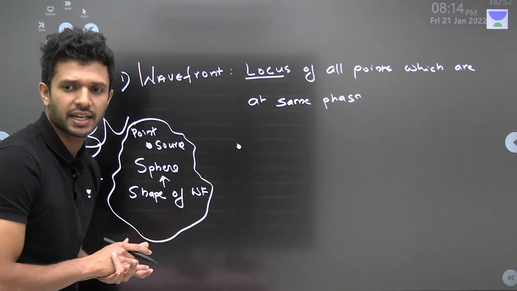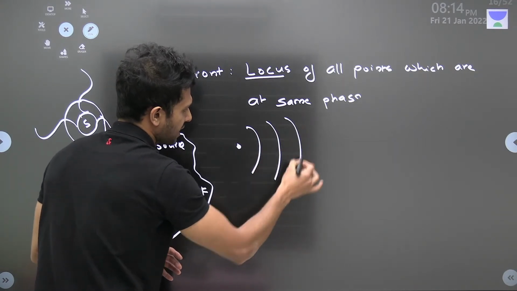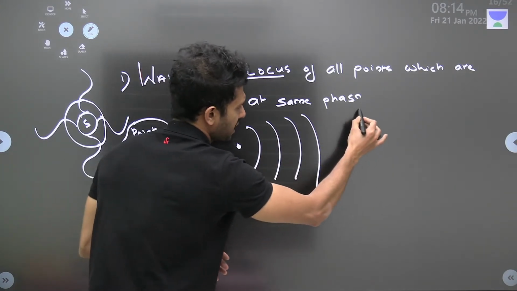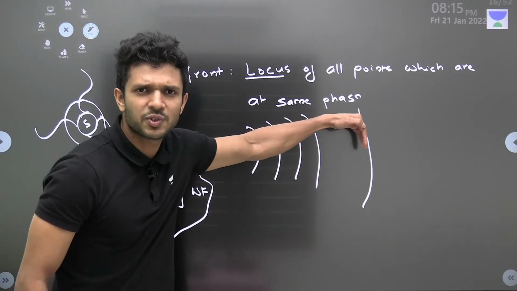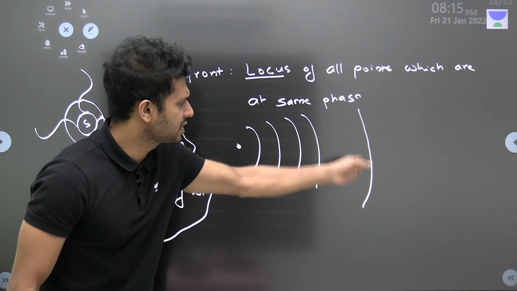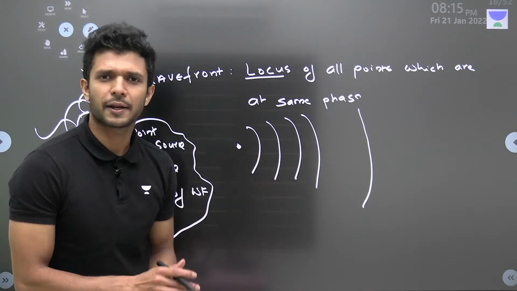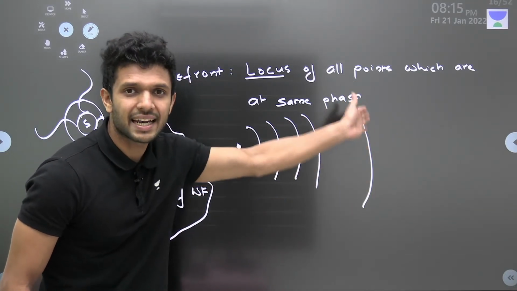I have a source of light here. Usually it is the spherical wavefronts. But let's say as a spherical wavefront moves very far away, the curvature of the sphere will be very less, and this will almost be looking like a straight line, isn't it? It will be almost looking like a straight plane like this.